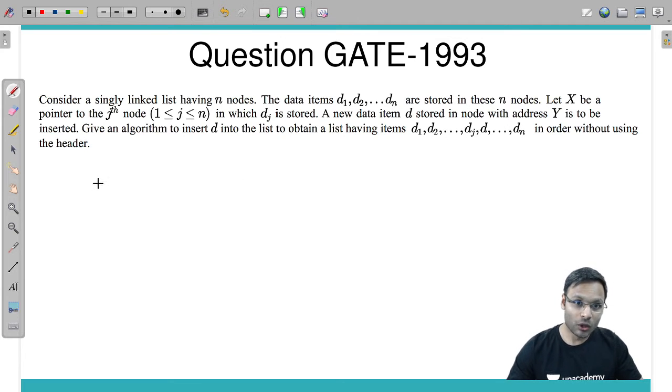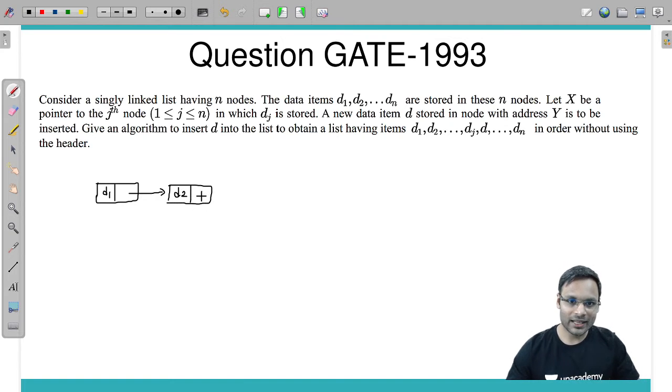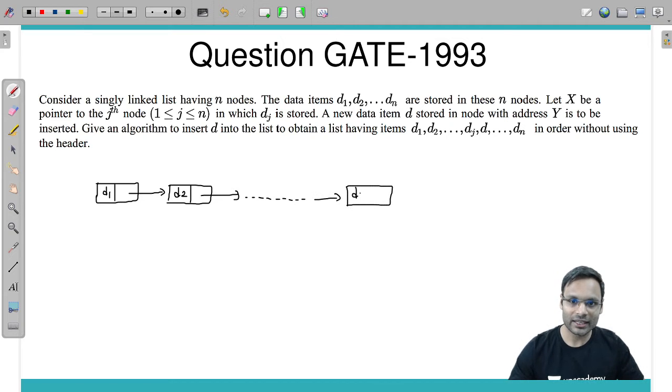Okay, so the linked list is like this: the first node has data item D1, the second node has data item D2, and similarly you have n number of nodes, with the last node having data item Dn. Got it. Let x be a pointer to the jth node, 1 less than or equal to j less than or equal to n.